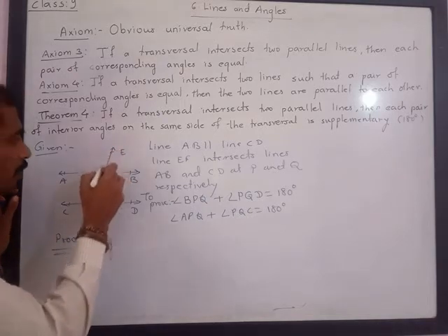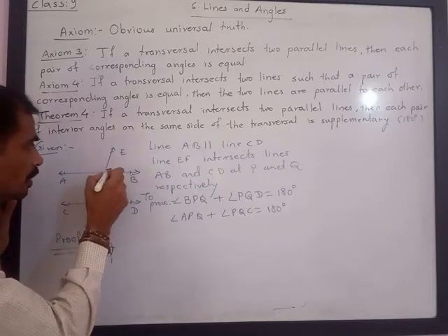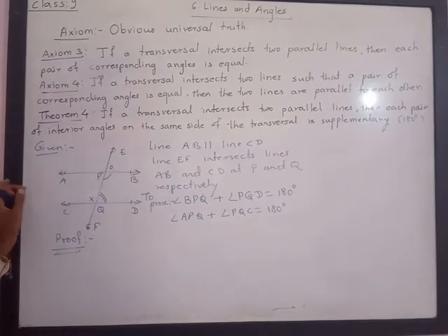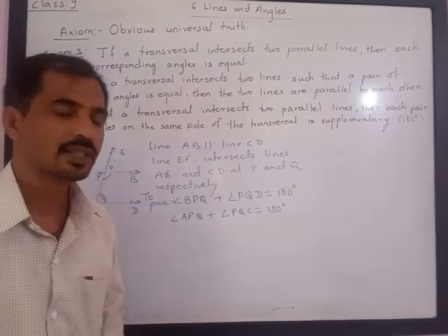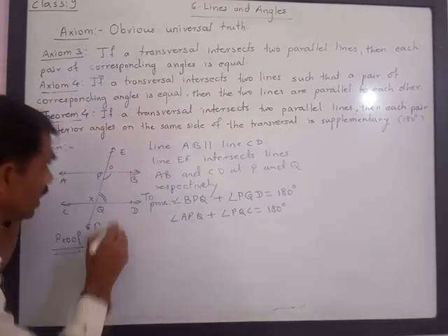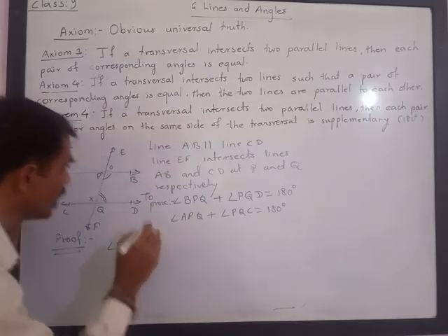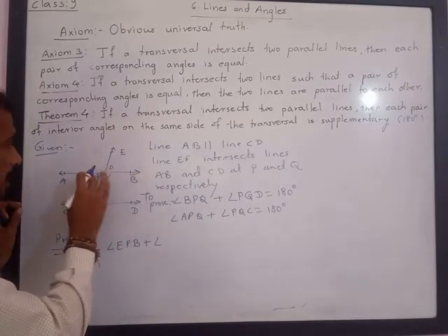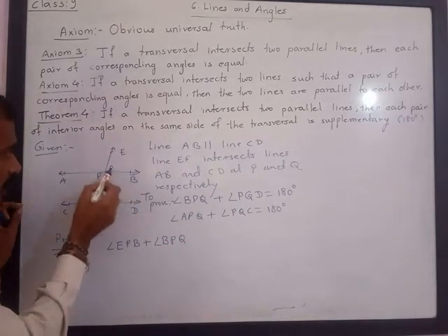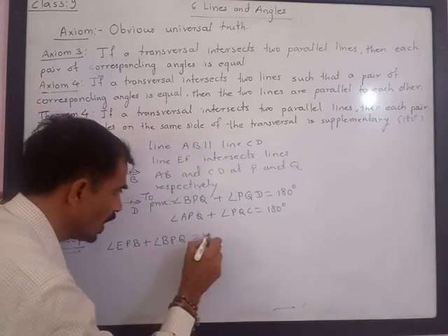Here angle EPB plus angle BPQ: this angle plus this angle forms a linear pair. We know that the sum of angles in a linear pair is 180 degrees. So I will get angle EPB plus angle BPQ is equal to 180 degrees.